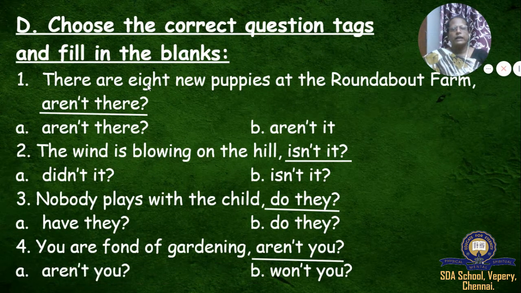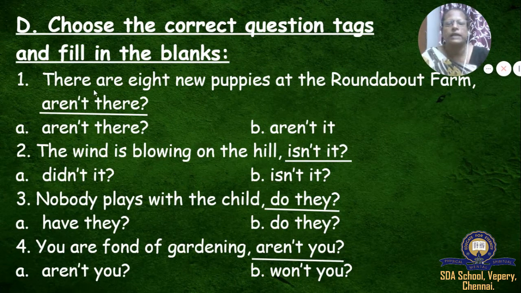There are 8 new puppies at the roundabout farm. See, in the first itself, 'are' is given. There are, not 'there is'.